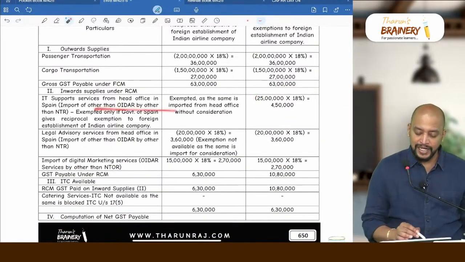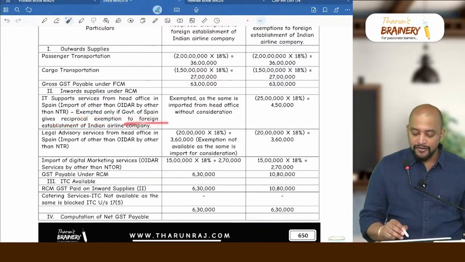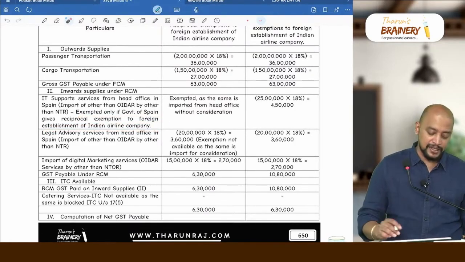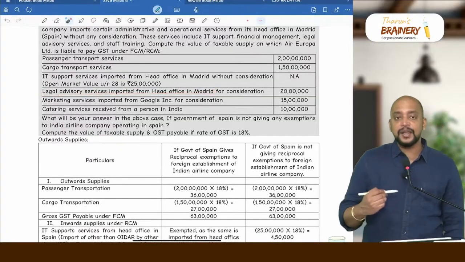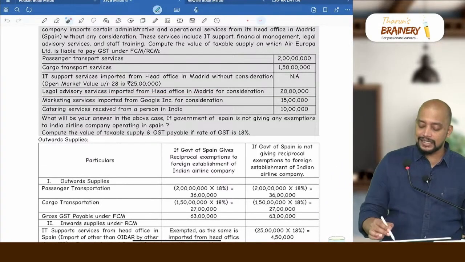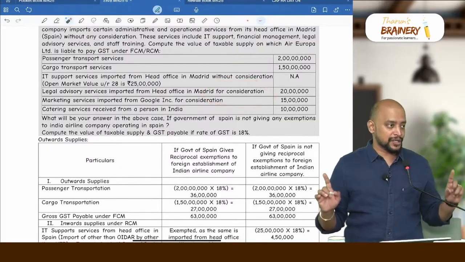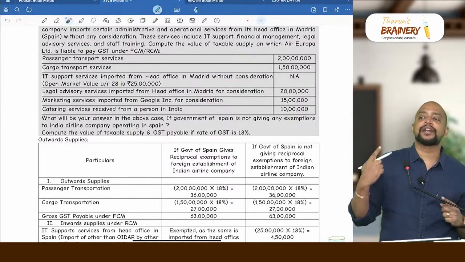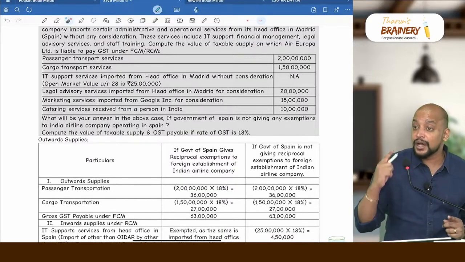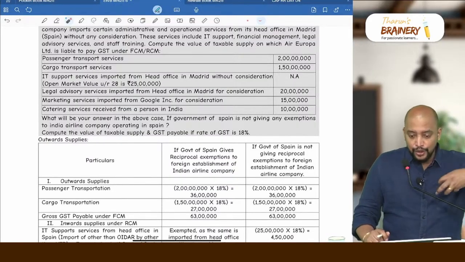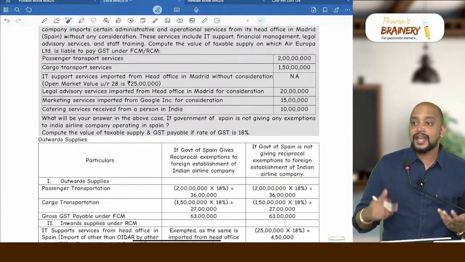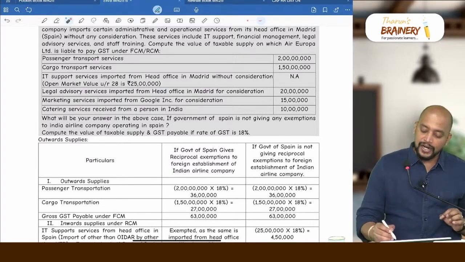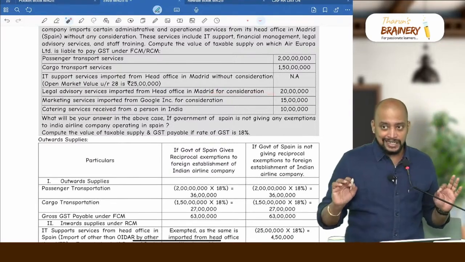So import of other than OIDR by other than NTR is exempted only if Government of Spain gives reciprocal exemption to foreign establishment of Indian airline company. Then next one, second inward supply, legal advisory services imported from head office in Madrid for consideration. For consideration there is no exemption. So this exemption of Indian establishment of a foreign airline company is applicable only in case of without consideration. Logic is simple. There is no consideration means no outflow. That's the reason why they have been given this exemption. If there is a cash outflow, they are not giving this exemption. So for consideration, no exemption. In both the cases, it will be taxable.